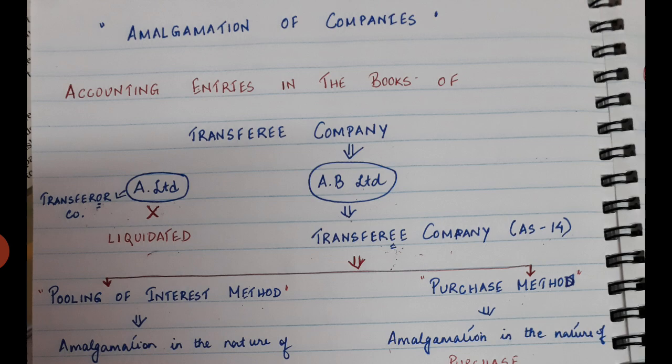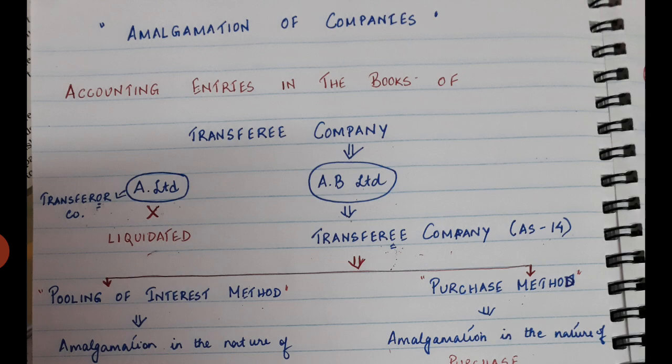Since transferee company is the new company, and in the word new you will find the alphabet E. So in the word transferee also there is E at the second last alphabet, and in the word new also there is E. So if you have confusion, EE, that means new and then transferee. And regarding transferor, look at the second last alphabet of the word transferor. It is O, right? So in the word old also there is an alphabet O. So in case you get confused, you try to remember it in that way. Okay, I'll move on now.